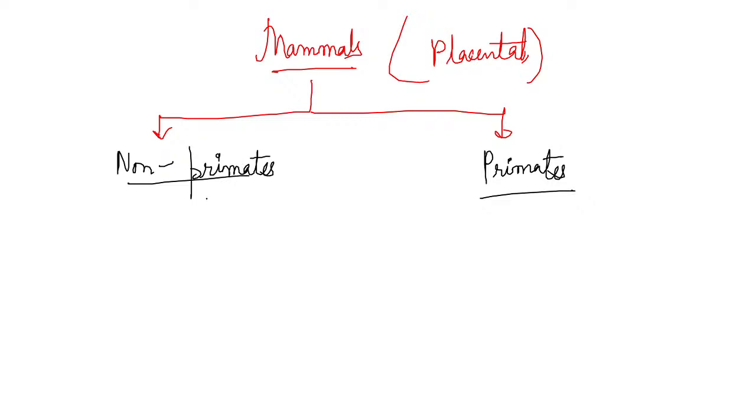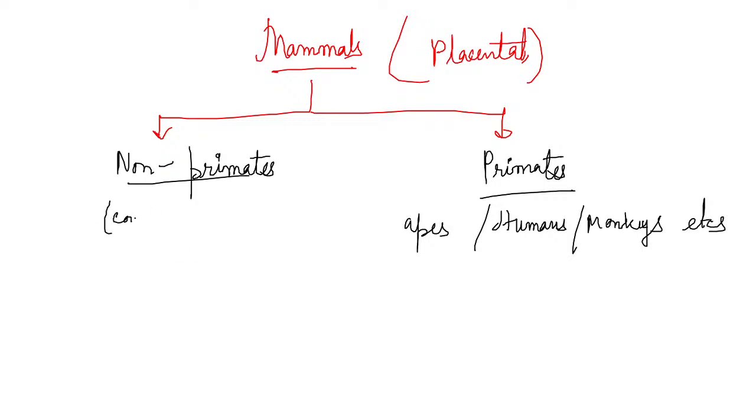Primates are human beings, monkeys, human ancestors like apes, etc. These will be your primates. And non-primates are cows, sheep, rats, etc. These will be your non-primates.